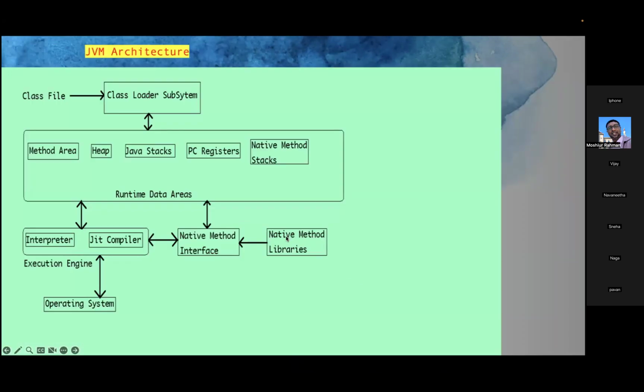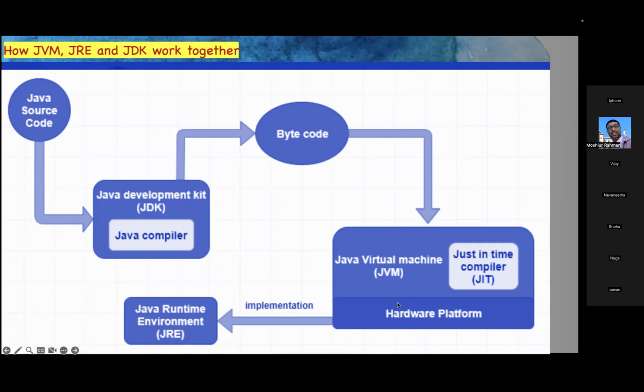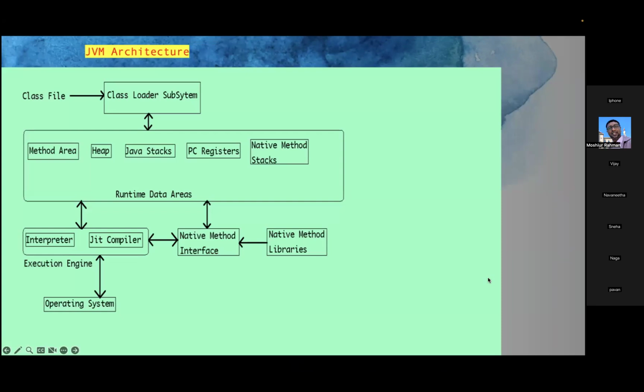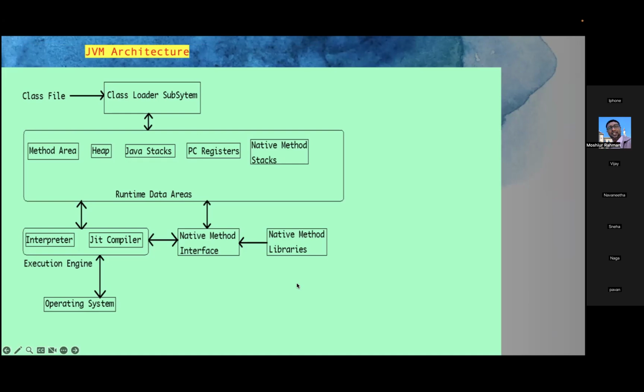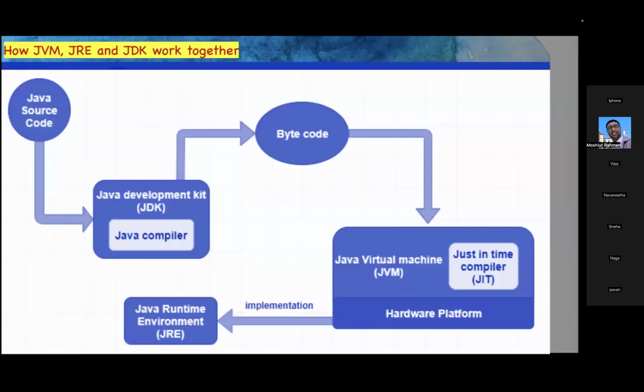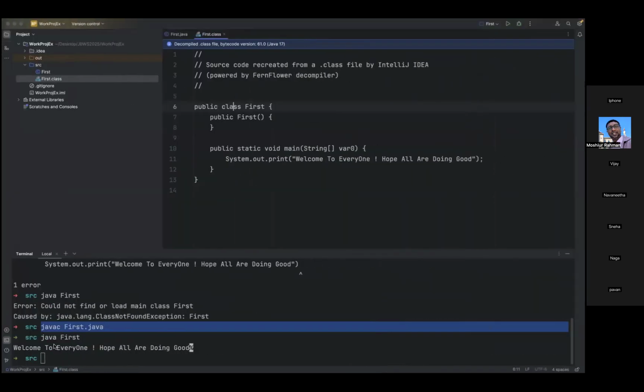Once the execution is complete, it uses the Java virtual machine. I have mentioned that the JVM uses a just-in-time compiler to increase the speed of execution. If you see this component, the execution engine, it uses the JIT compiler along with the interpreter. Once everything is done, it confirms all the bytecode instructions and memory allocation, and the runtime environment gives your data like this.